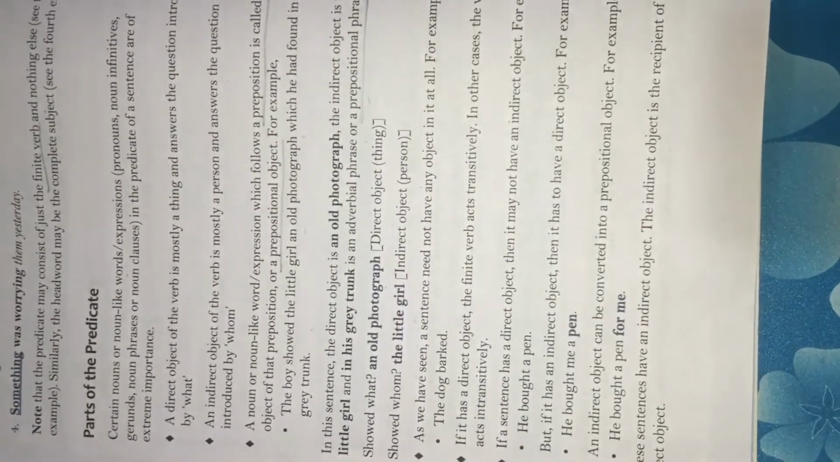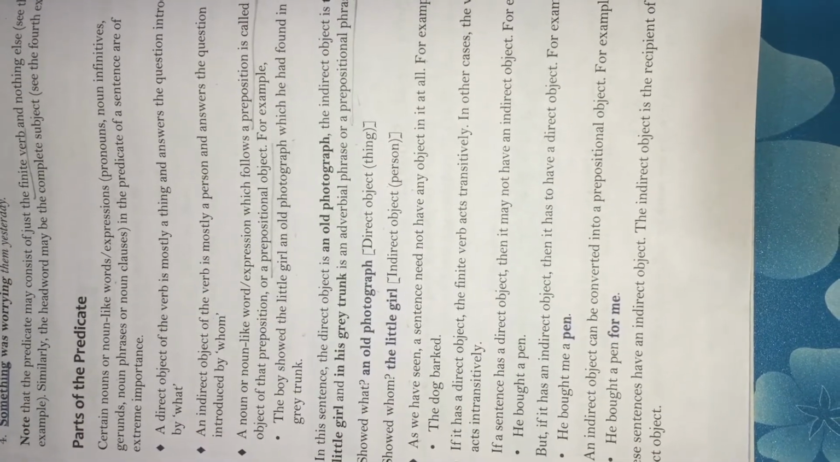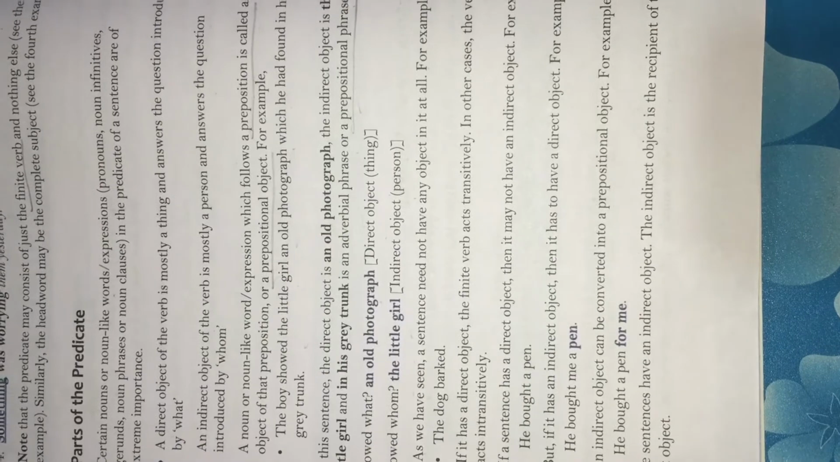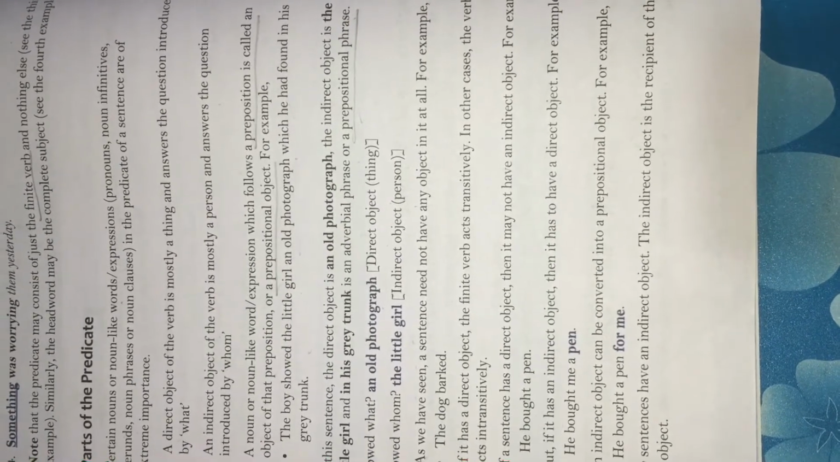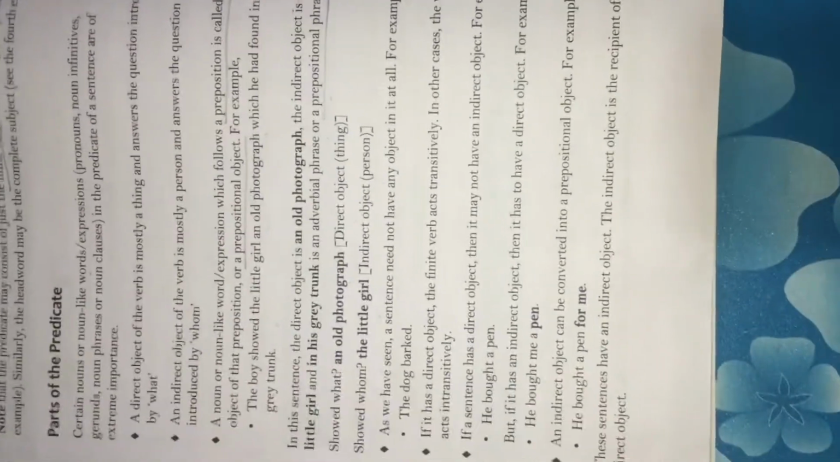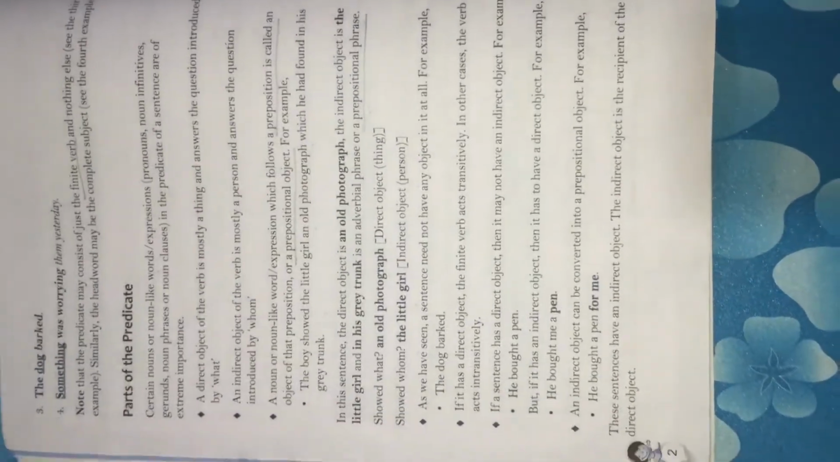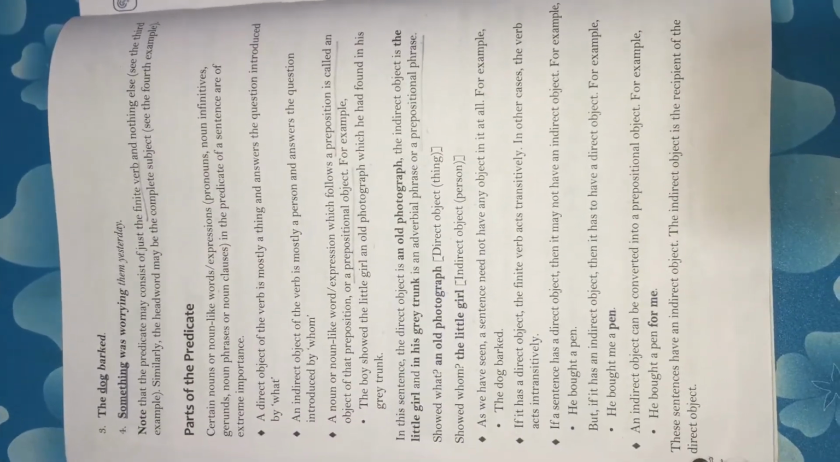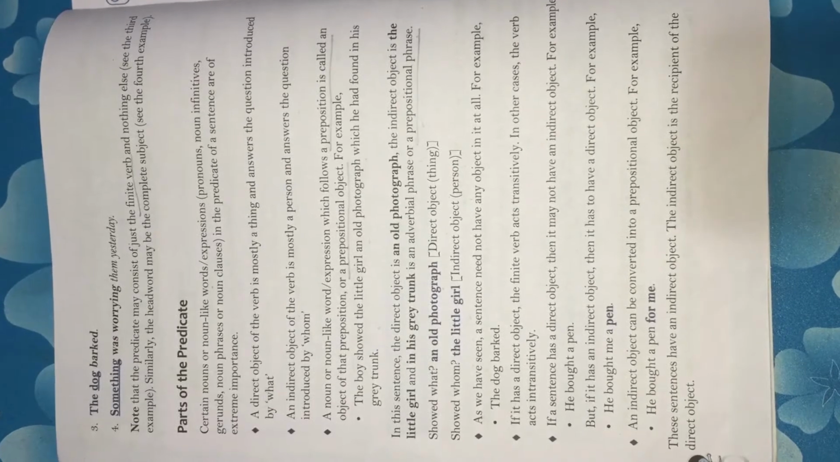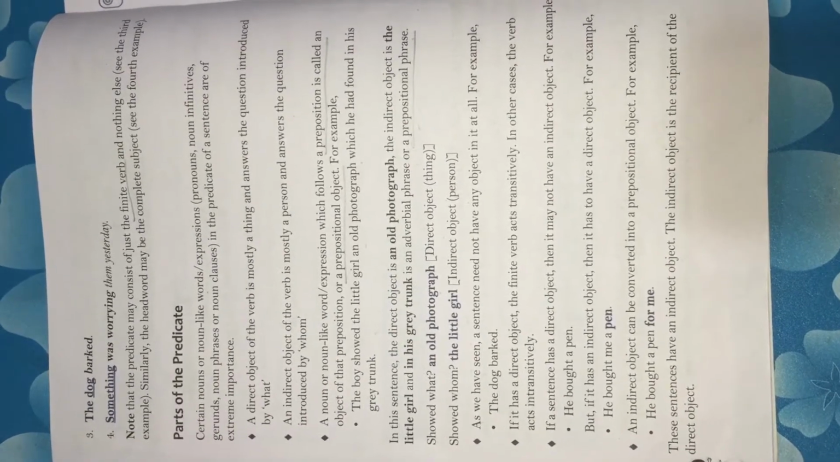As we have seen, a sentence need not have any object at all. For example, the dog barked, right? If it has a direct object, a finite verb acts transitively. In the other case, the verb acts intransitively. Now children, do you know the meaning of transitive and intransitive?